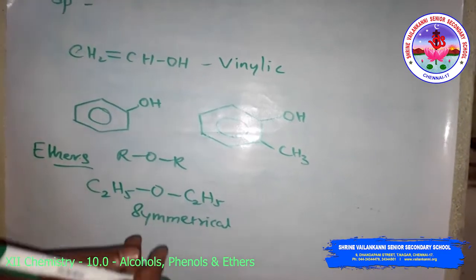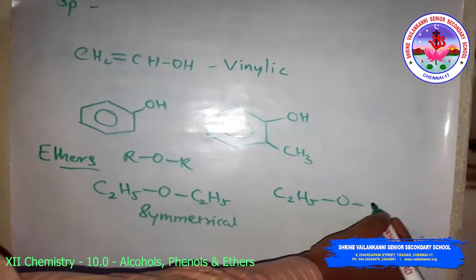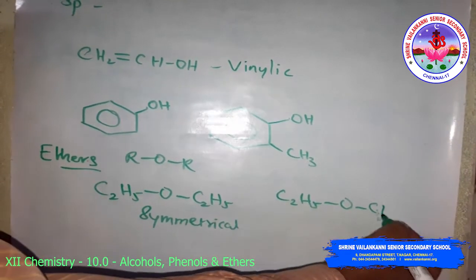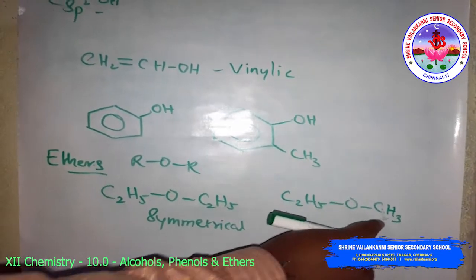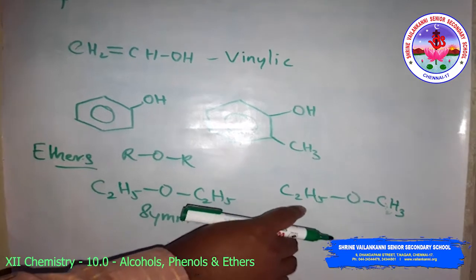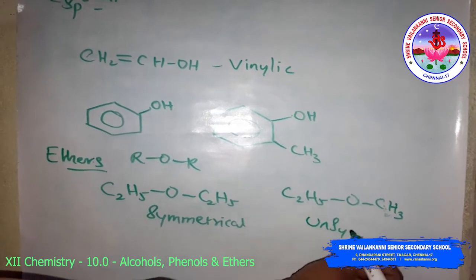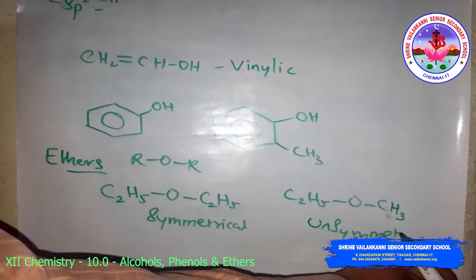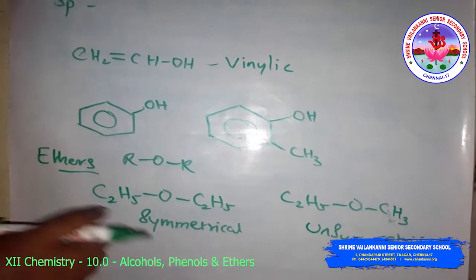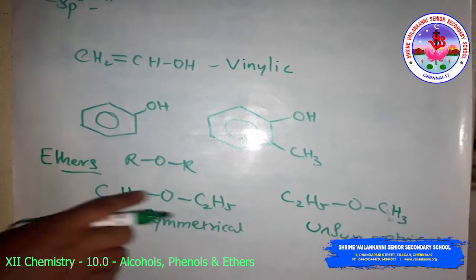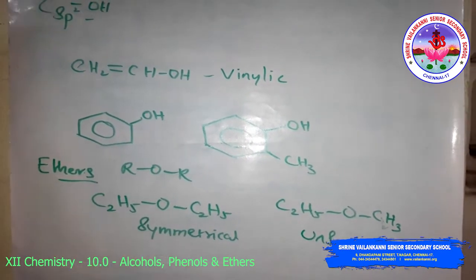Symmetrical ethers. Suppose compounds are like this, C2H5OCH3. Here this is a mixed one, the alkyl groups are of different types, C2H5 and CH3, so they are unsymmetrical ethers. You have to look at whether the compound has the same alkyl groups or different alkyl groups. That indicates symmetrical or unsymmetrical.